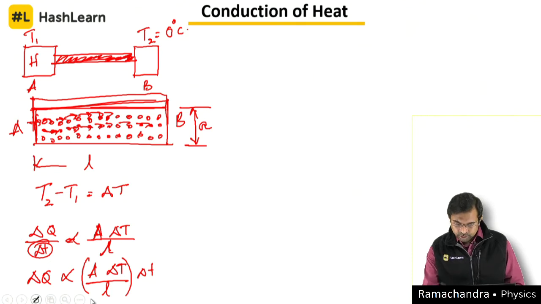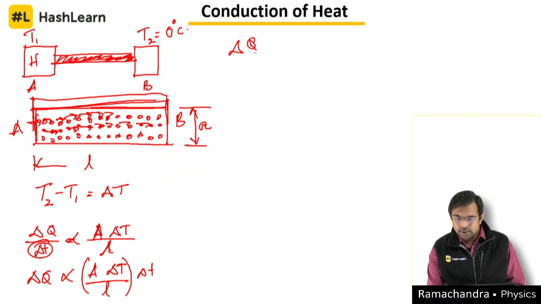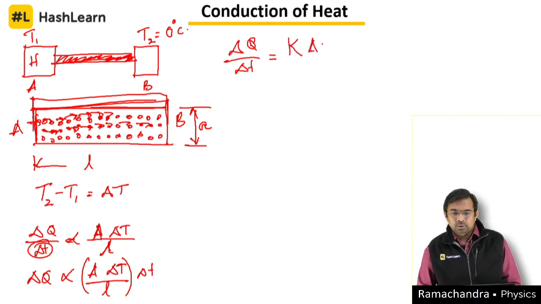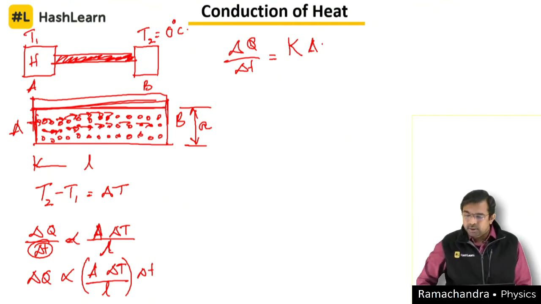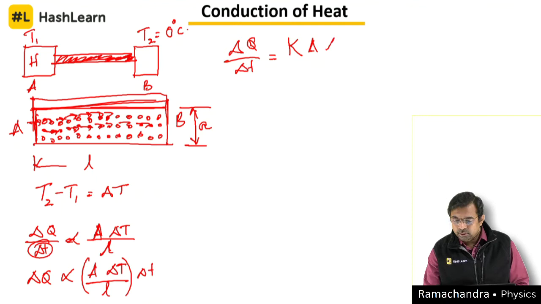So now, let us write this equation again. Delta Q by delta T is equal to a constant of proportionality, which is called the coefficient of thermal conductivity, into delta T divided by L.